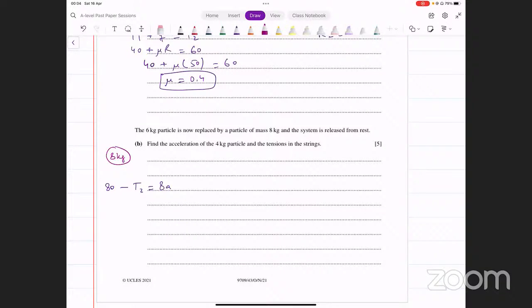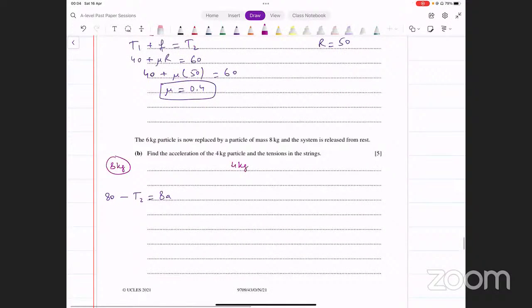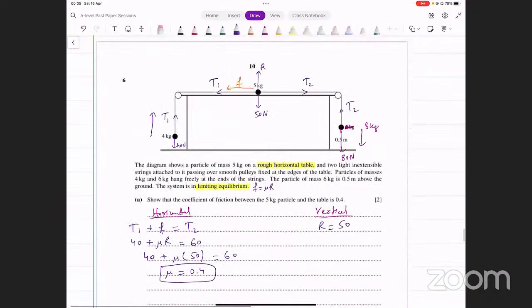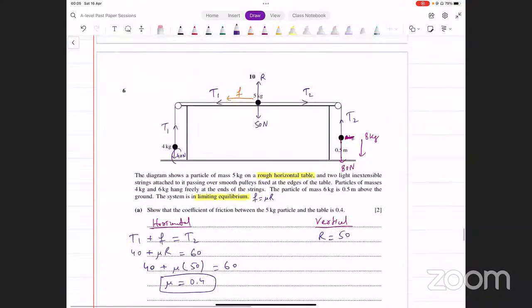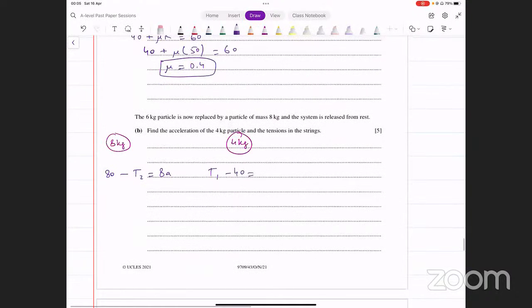ठीक है, अच्छा 4 kg पार्टिकल को देख लें जो लेफ्ट साइड के ऊपर है. What about that? ये किस तरफ को मूव कर रहा है? It's moving upwards. What's the forward force for this? Forward force for this is T1. ठीक है, T1 में से हमने सबट्रैक्ट कर दी बैकवर्ड फोर्स, that's the downward force, that is 40. So T1 minus 40, that should equal mass of this particle, that's 4 into acceleration. ये एक और equation आ गई.